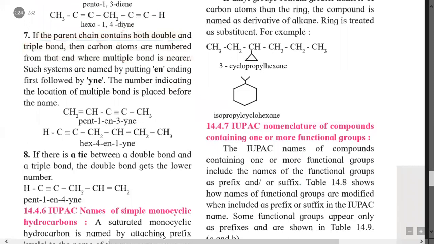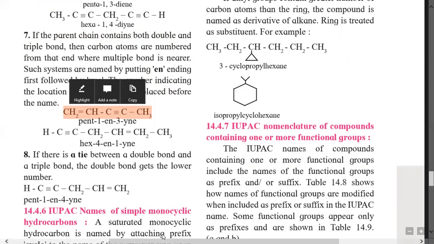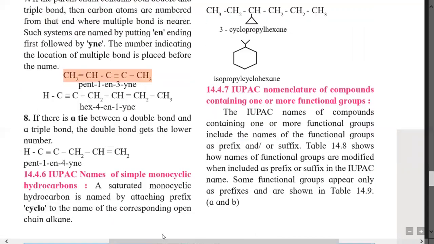Here is the example. It is a 5 carbon containing long chain with a double bond and a triple bond. Numbering is given from the left end, 1, 2, 3, 4, 5. The double bond is present between 1 and 2, therefore it is pent-1-en, and 3 and 4 contain the triple bond, therefore 3-yne. So pent-1-en-3-yne. Then, as we studied in rule number 7, first ene is given and then yne.